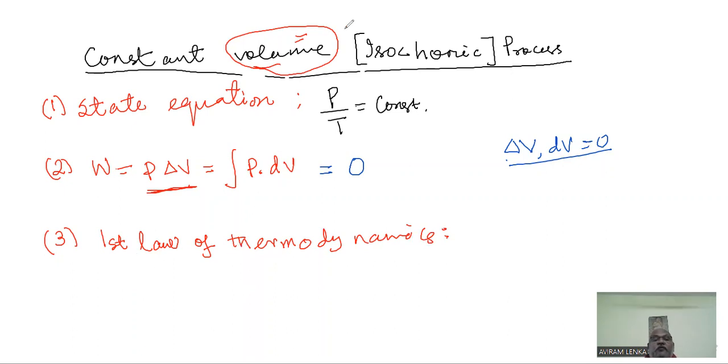We know the first law of thermodynamics says Q equal to, in macroscopic form, don't try to write in dq, du, all those things. They are not required every time. So Q equal to delta U plus W. Or some books may be writing delta Q equal to delta U plus W. In whatever form you may write, no problem. We know basically this means Q is the heat given to the gas.